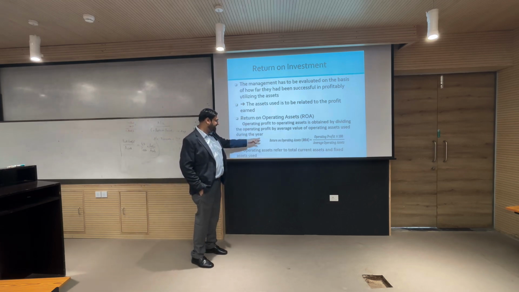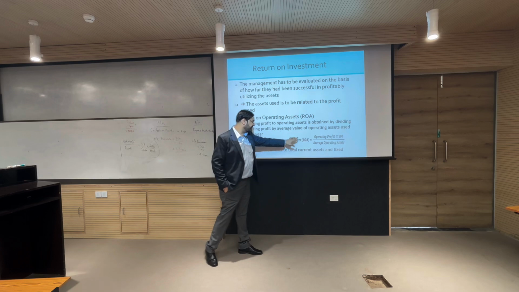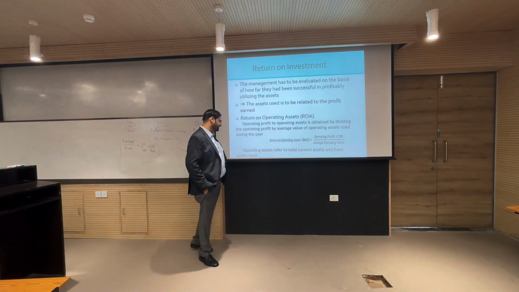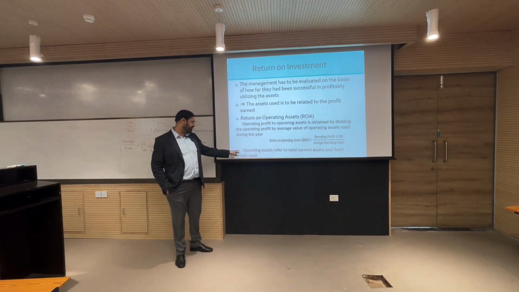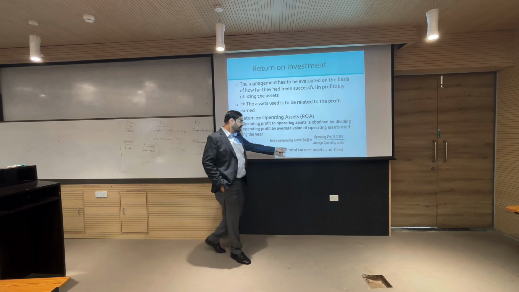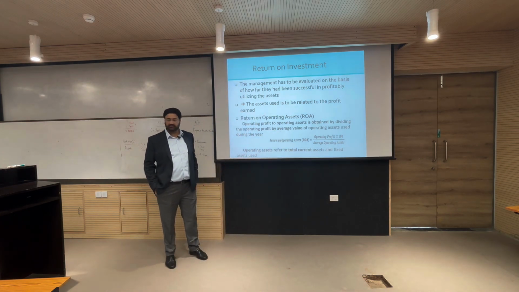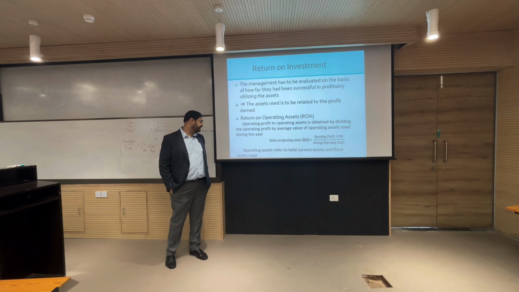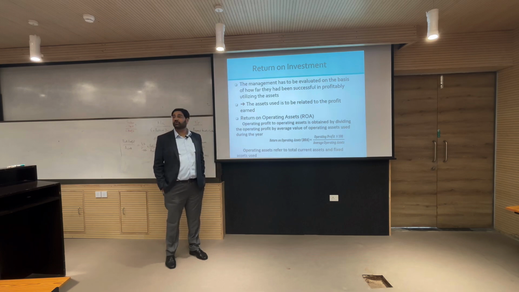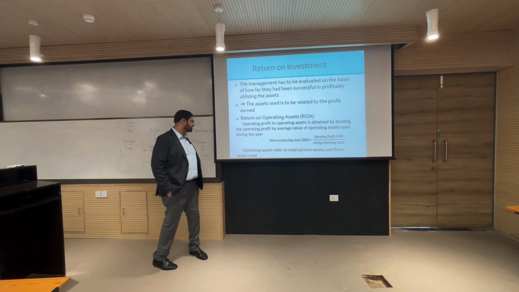And similarly, return on operating assets is operating profit into 100 by average operating assets. And what is average operating assets? Total current assets and total fixed assets used. So effectively, we won't use all those goodwill and intangible assets. They will not come in. Intangible assets, preliminary expenses, all those will be out.